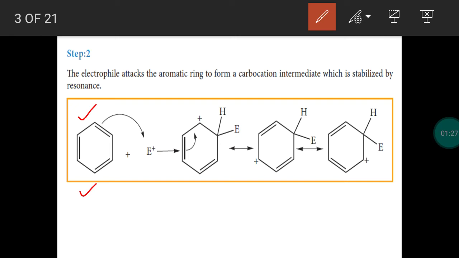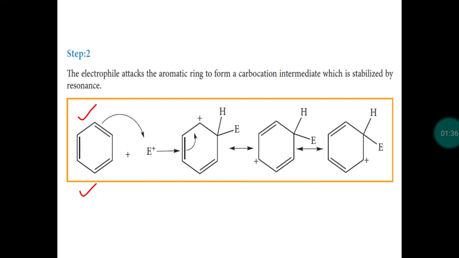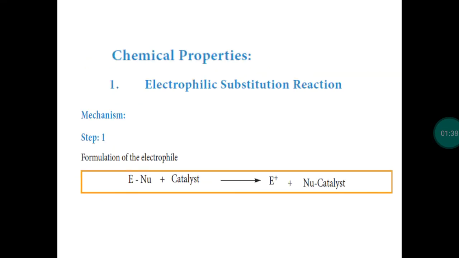If you take aliphatic compounds, nucleophilic substitution will be predominant. In aromatic compounds, electrophilic substitution will be predominant. Along with electrophilic substitution reactions, addition reactions, oxidation and reduction reactions are also possible, but these reactions take place only under specific conditions. But electrophilic substitution reactions are common in aromatic compounds. We can see the mechanism.